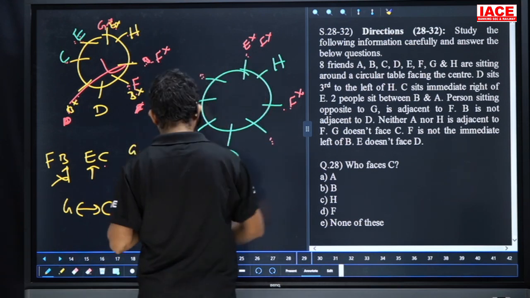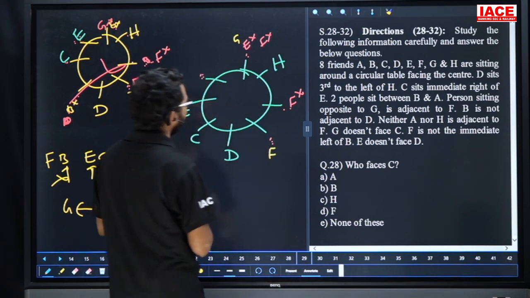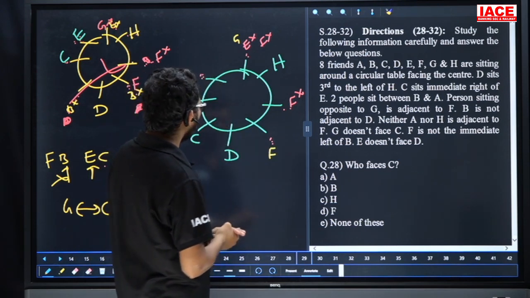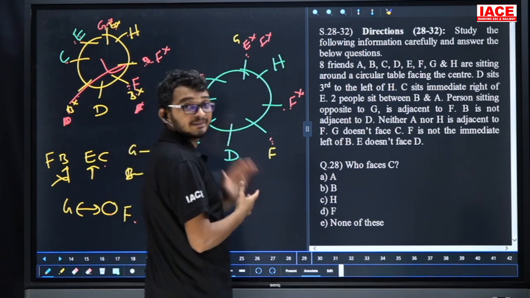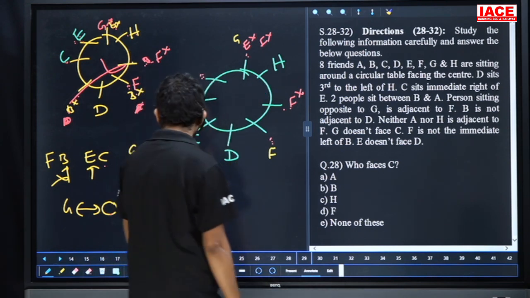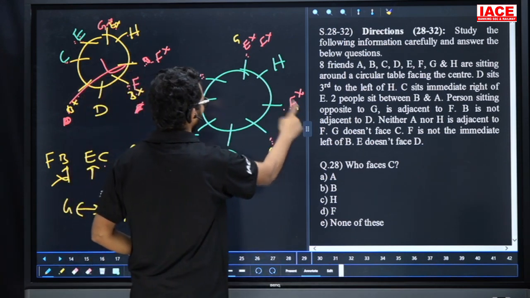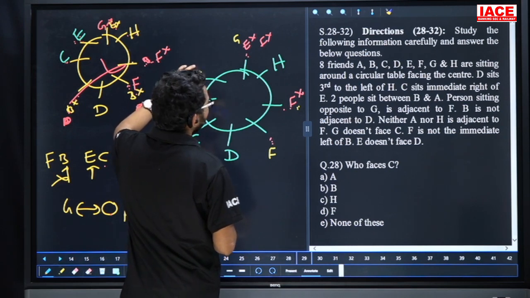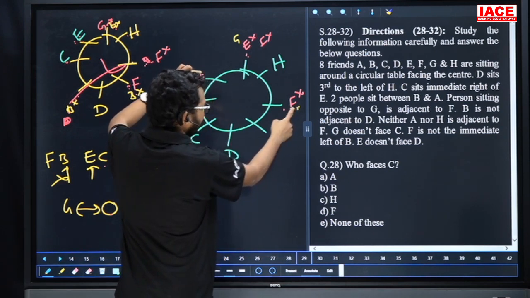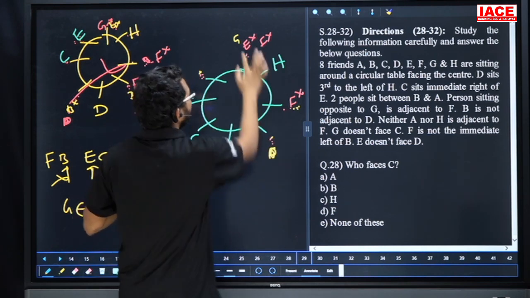Suppose we take this possibility. See here. If this one is G, now this one is F. Now our requirement is what? Friends, check it. A is not a neighbor of F, and H is not a neighbor of F. That means for A here, no chance. Then this is the only possibility for A. This one is A, so this one is B. But F is immediate left of B, no chance. That means this possibility for G and F is no chance.